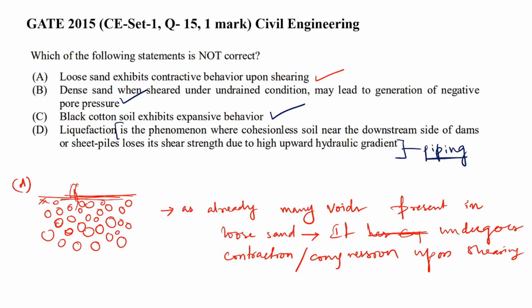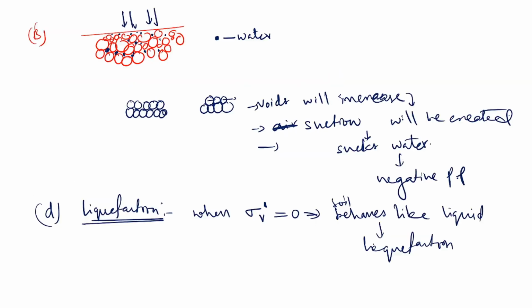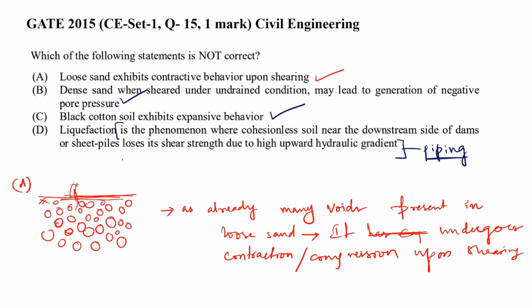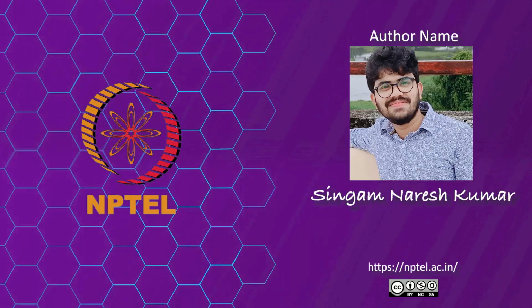That phenomenon is called piping. Whereas liquefaction is when effective stress becomes zero, not only at the downstream, but anywhere. So this is wrong. So the answer is D, because the question asks which one is not correct. D is not correct. Okay, thank you.